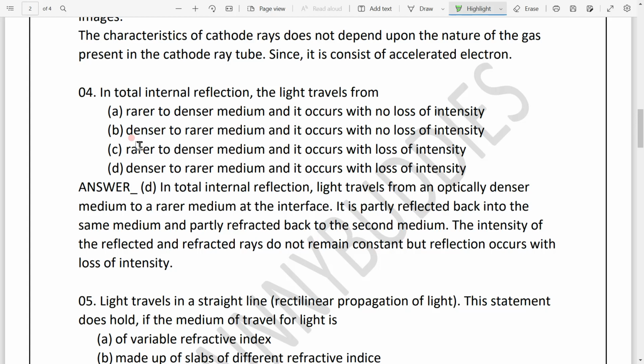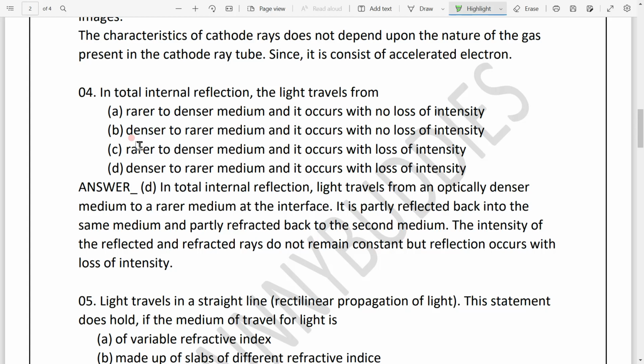It is a complete reflection of a ray of light within a medium. When light travels from an optically denser medium to a rarer medium, in total internal reflection, simply light travels from the optically denser medium to the rarer medium.